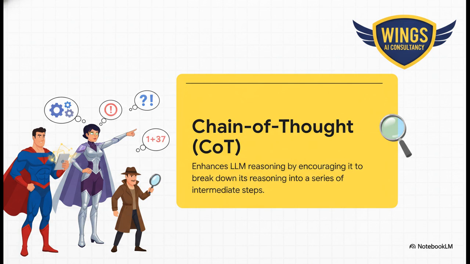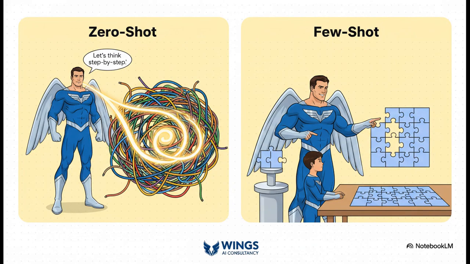Why does it work so well? Well, it basically forces the AI to show its work, just like you had to do in math class. Instead of jumping to a conclusion, it has to break the problem down into smaller, logical steps, which makes it way more accurate. You've got two main ways to do this.